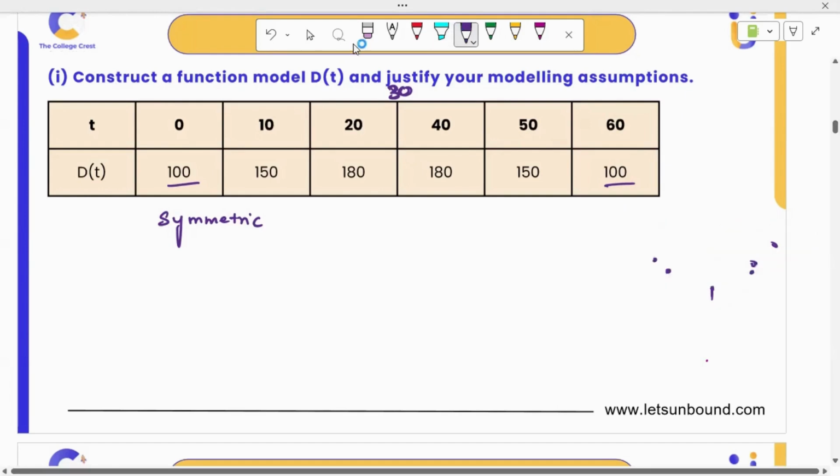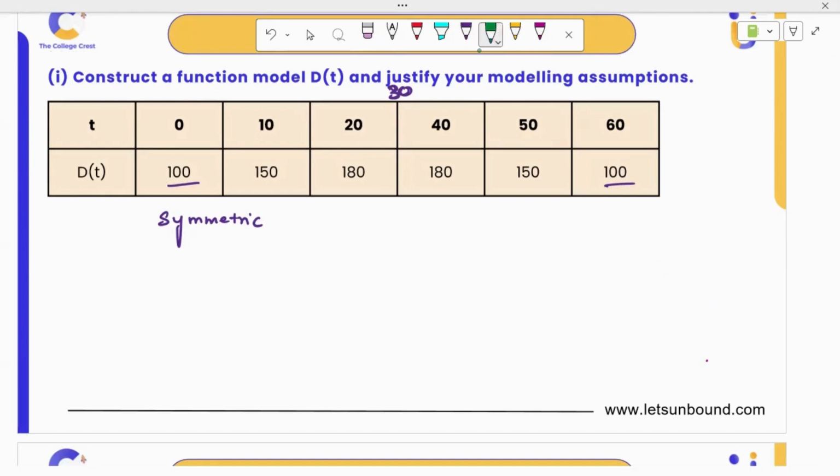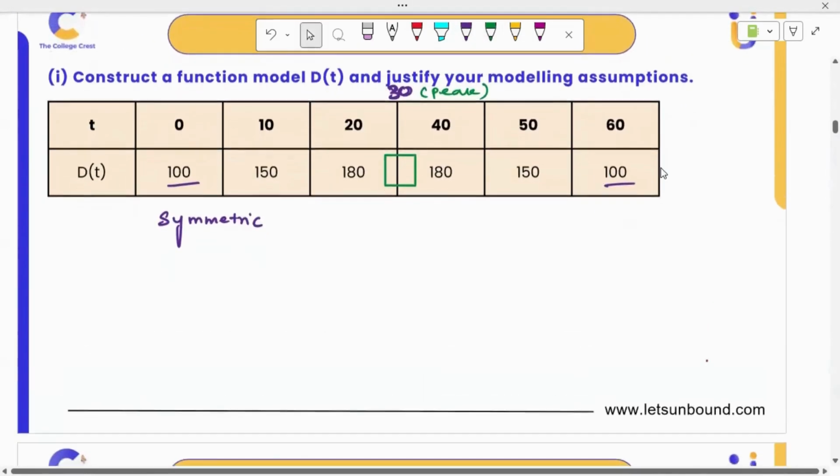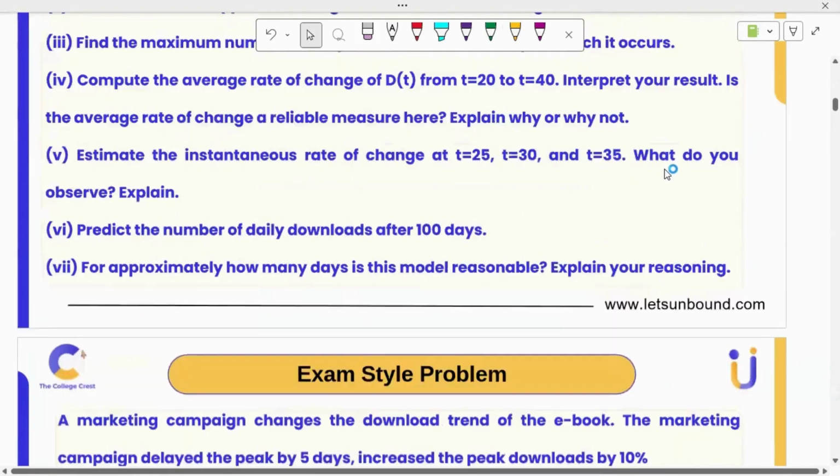Okay, so now what about that? After 30 days, there is a peak download. But how many downloads on that day? Yes, we have a clue in the question. When they give, let me go back and show it to you.